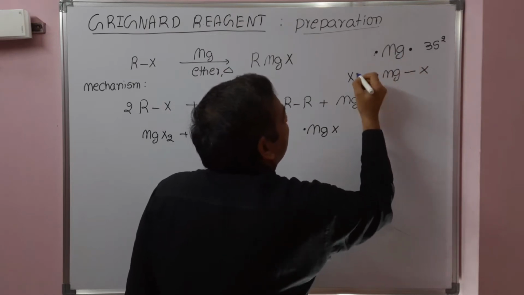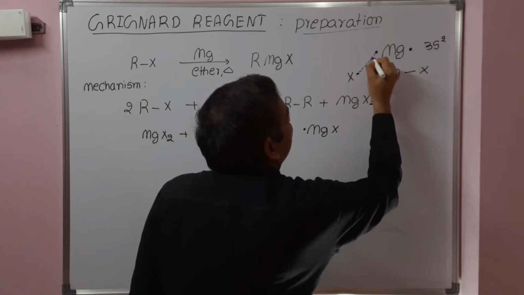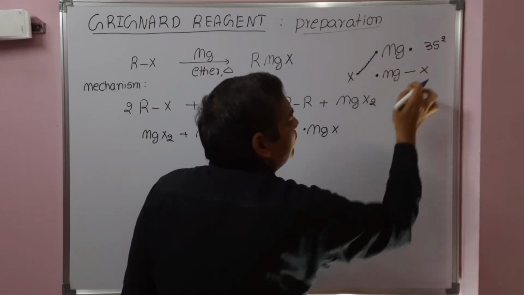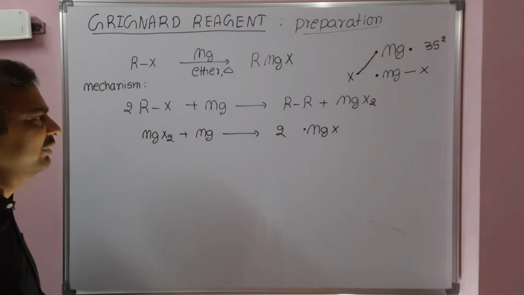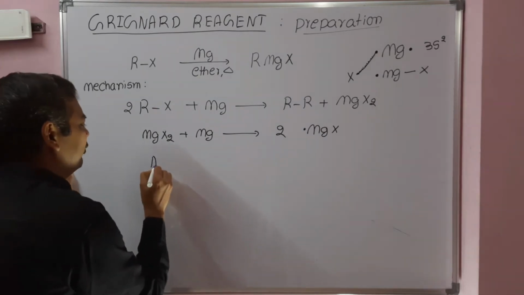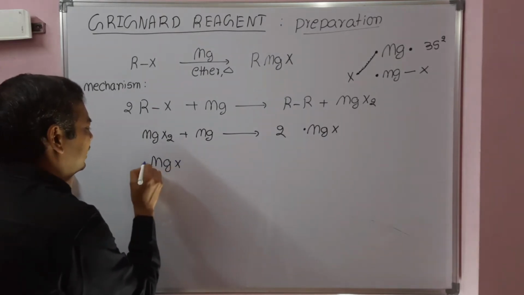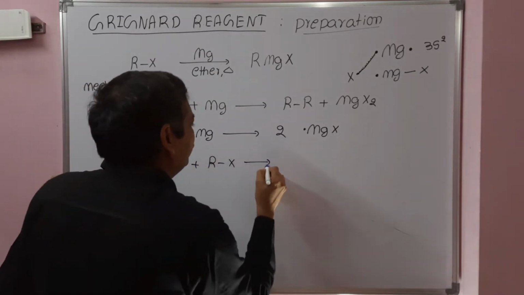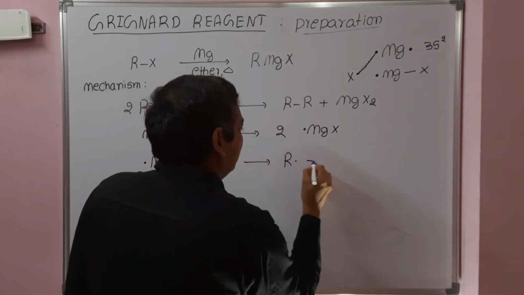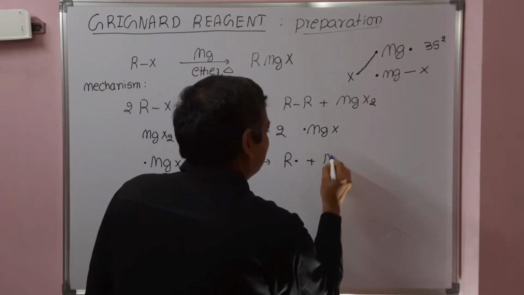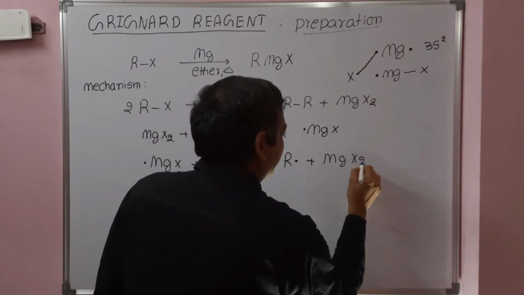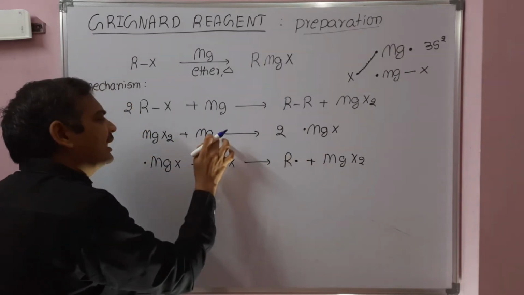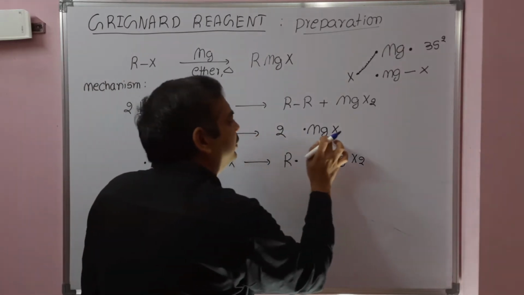I will write like this. MgX free radical. So there is a bond. 2 MgX free radicals. So one free radical, MgX dot, reacts with alkyl halide to give alkyl radical plus MgX2. Whatever the MgX2 that is formed, that again reacts with magnesium to give 2 MgX dot.